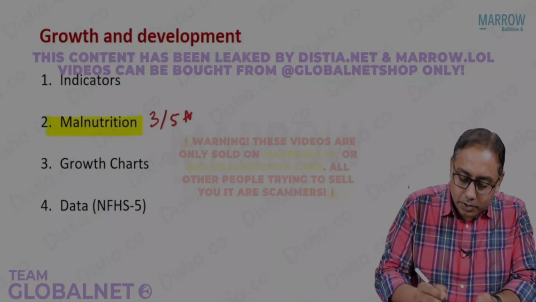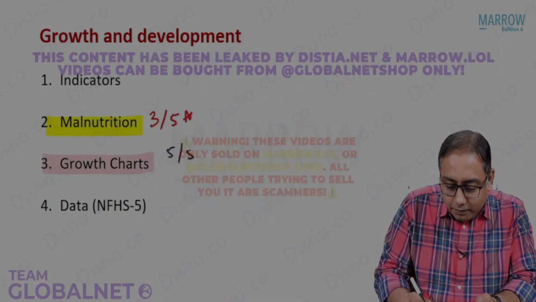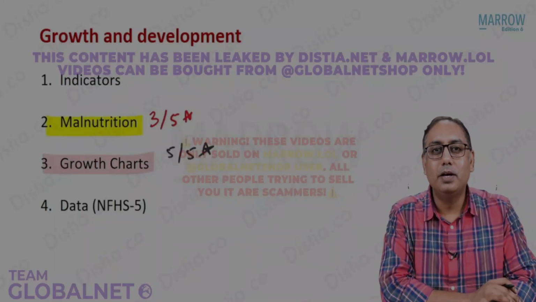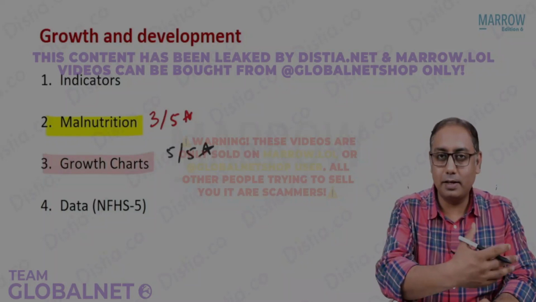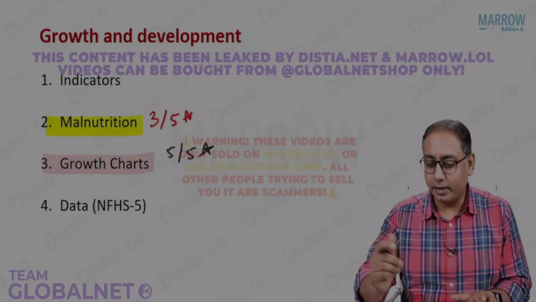Next in line, we will also talk about the growth charts, which, I feel, is a 5 by 5 star MCQ topic for your exam. In the last, I will try to show you the data that we have from the NFHS 5, like what's the status of growth and development in India.